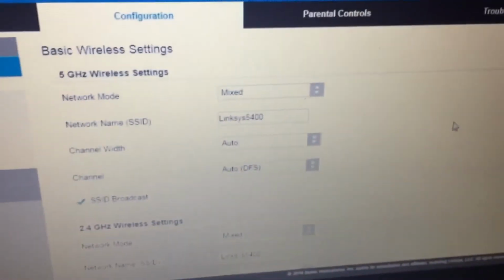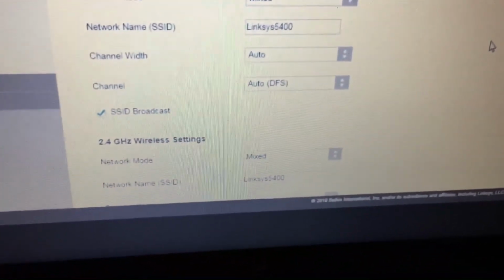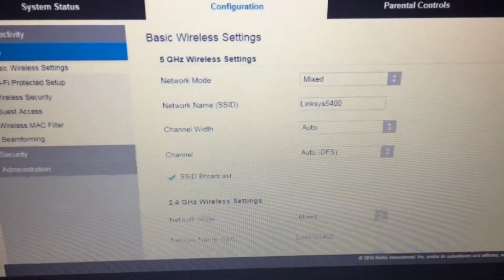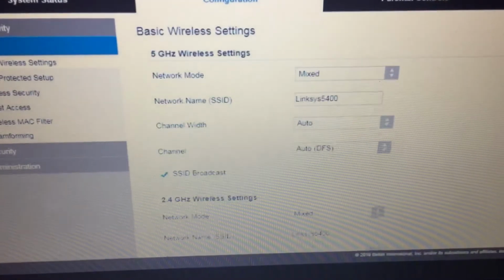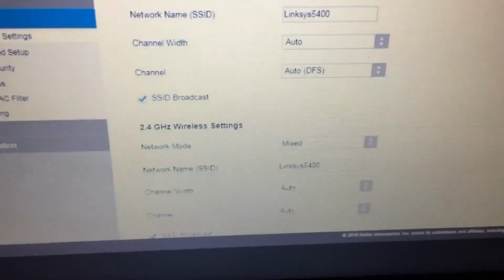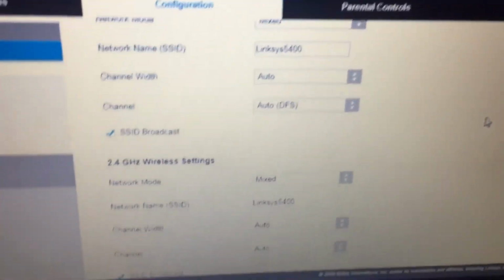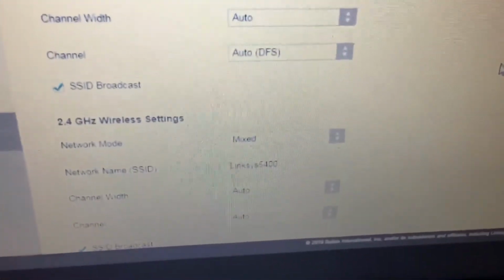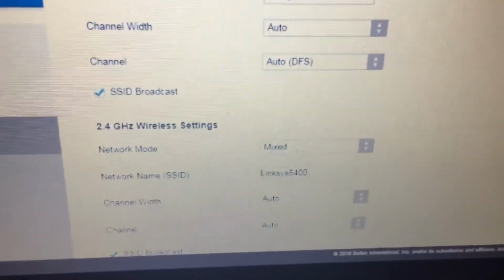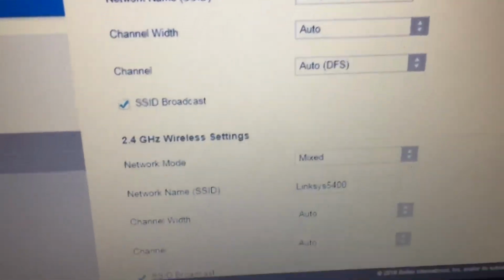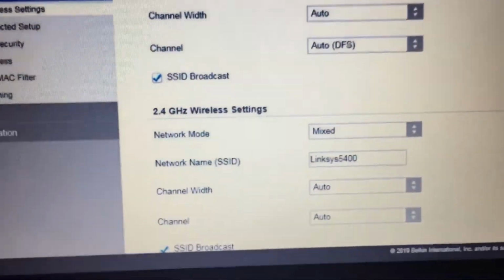Now let's go to your wireless computer and try to access internet on the wireless computer also. First you will need to search for the wireless network. You will see two different wireless networks. Try to connect to the wireless network. It will ask you for the password. Type in the same password that you created for the wireless network and connect. Once you are connected, you will be able to go online on the wireless computer also. So that's it for the wired and wireless computer. So basically you are done with the settings of your router. This is the setup process.